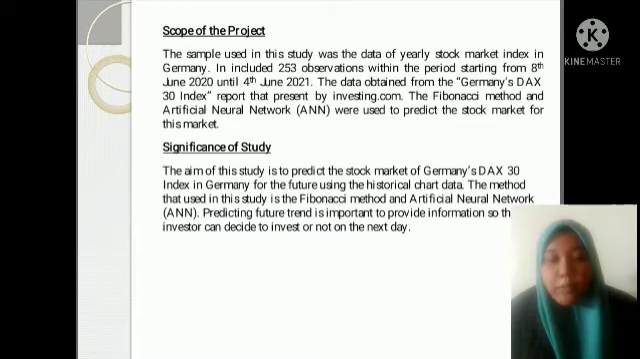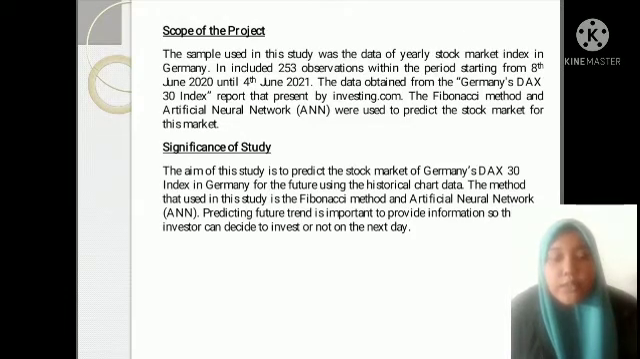Significance of study. The aim of this study is to predict the stock market of Germany DAX 30 for the future using the historical chart data. The methods used in this study are the Fibonacci method and artificial neural network. Predicting future trend is important to provide information so that investors can decide to invest or not on the next day.